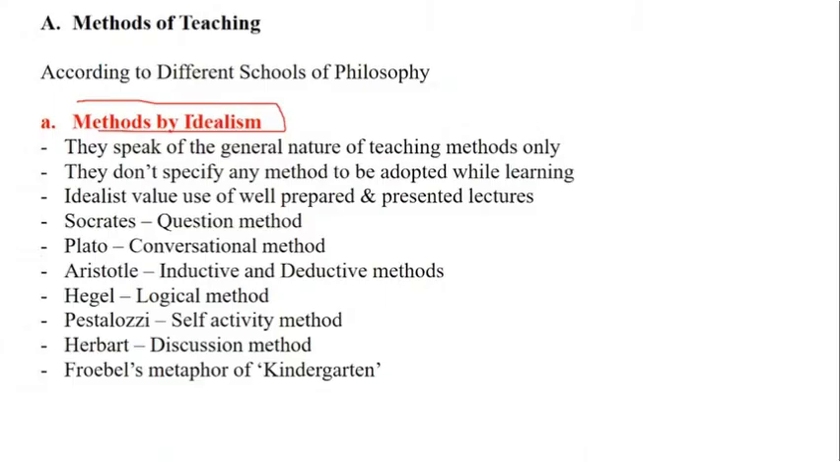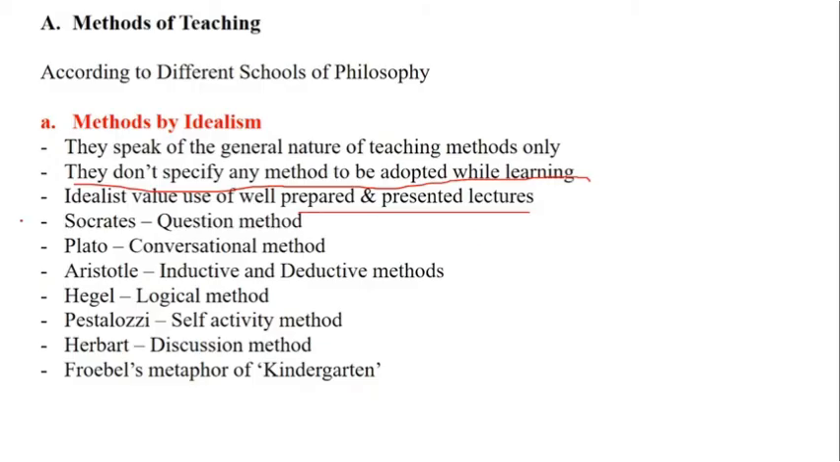So they speak of general nature of teaching. Now see this sentence very well. Assertion and reasoning, it can be formed. So you have to be clear here. They do not specify any method to be adopted while learning, because that depends upon the learner. The belief, what exactly will work out. So your idealistic value use of well prepared and presented lectures works out basically from the teacher end.